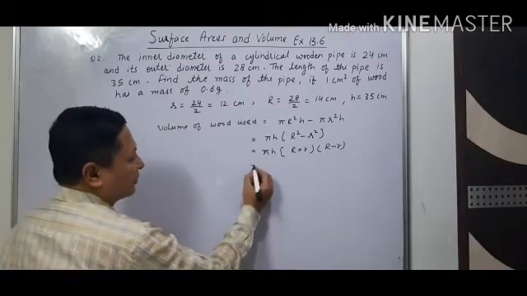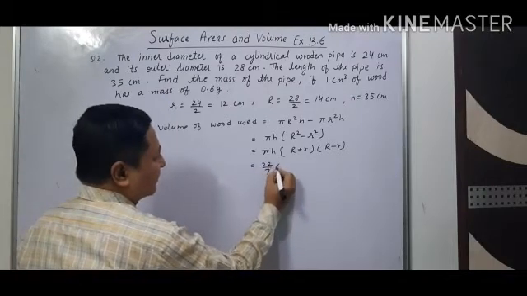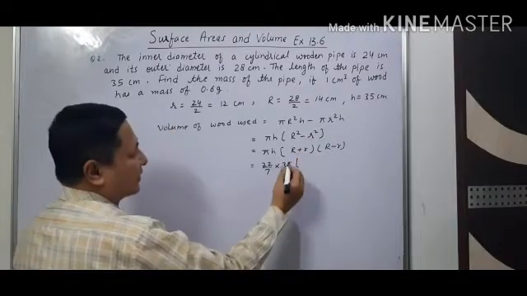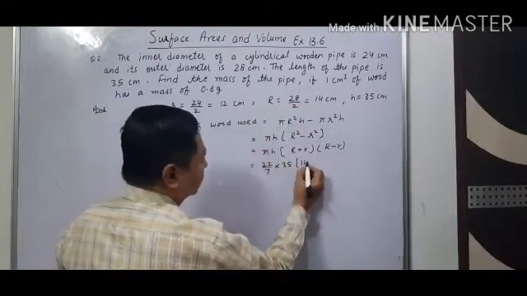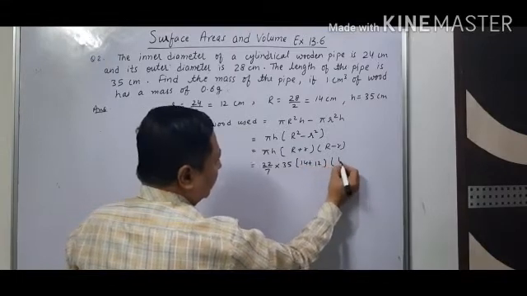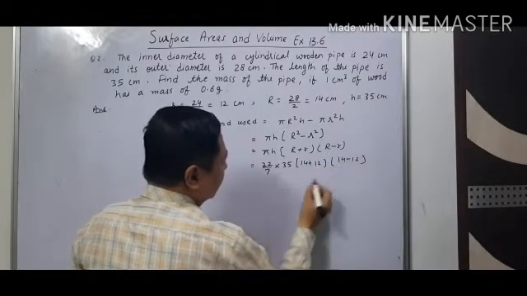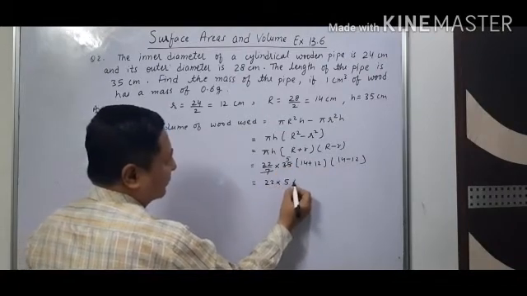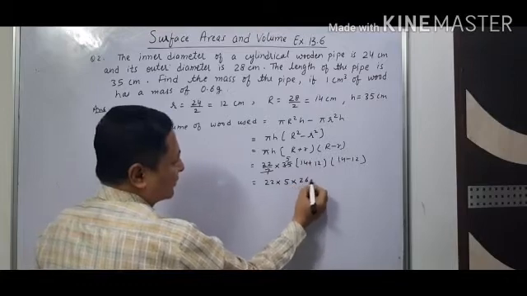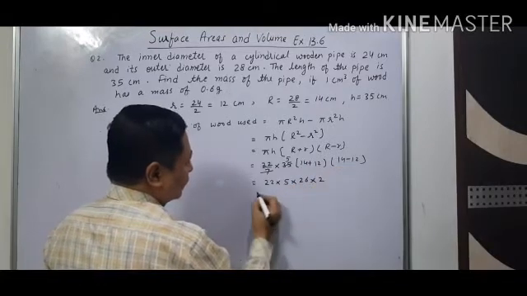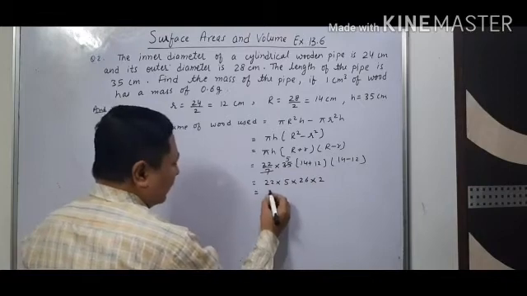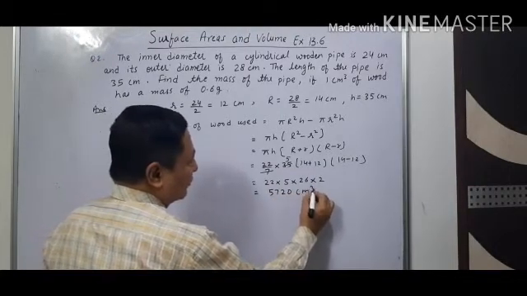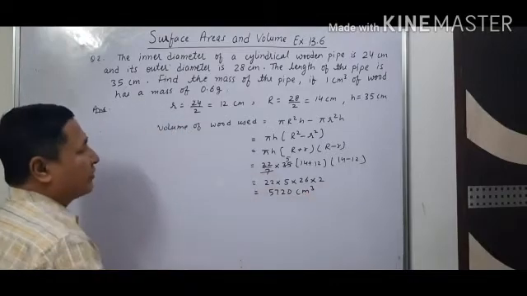So now let us put in the values: 22 upon 7, height is 35 centimeter, and here R plus r, that is 14 plus 12, and here 14 minus 12. So we'll cancel this, it is 5. So 22 into 5 into this will become 26 and this will become 2. So when we multiply, we'll get 5720 centimeter cube of wood. So this much wood is used in making the pipe.